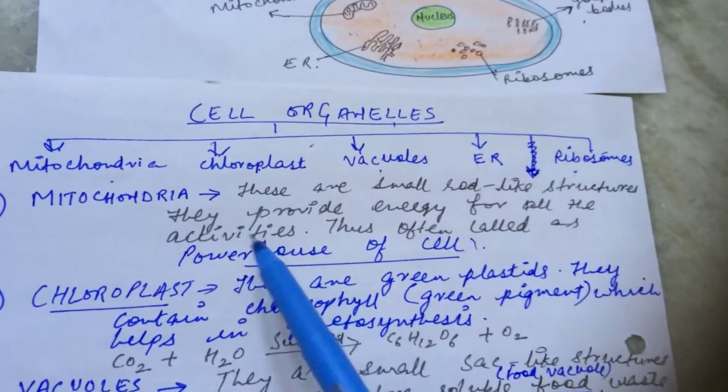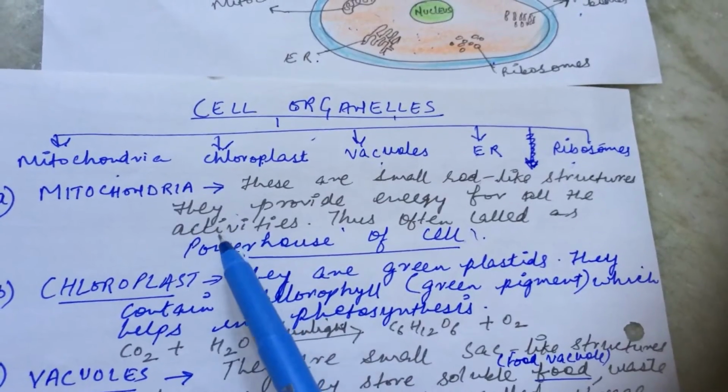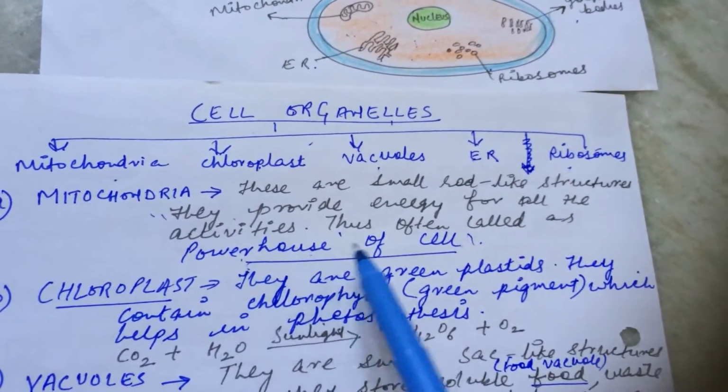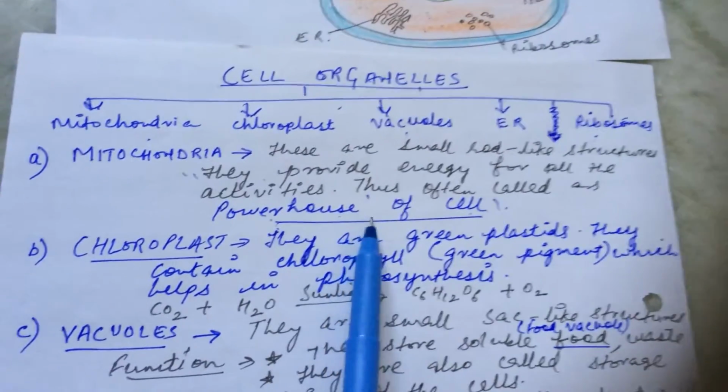So whenever our body needs energy, okay, from where do we get energy? That is the mitochondria. So that is why mitochondria is also known as the powerhouse of the cell, because it provides us energy whenever it is needed.